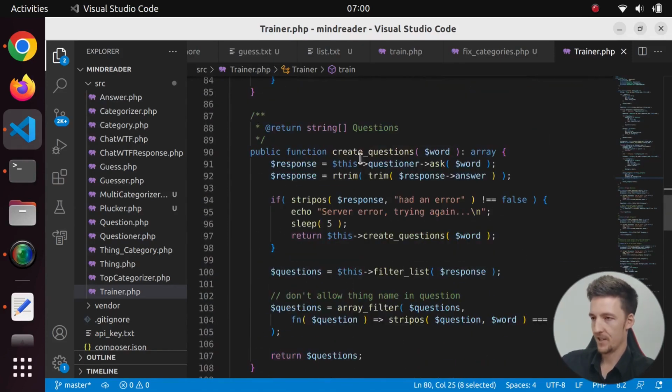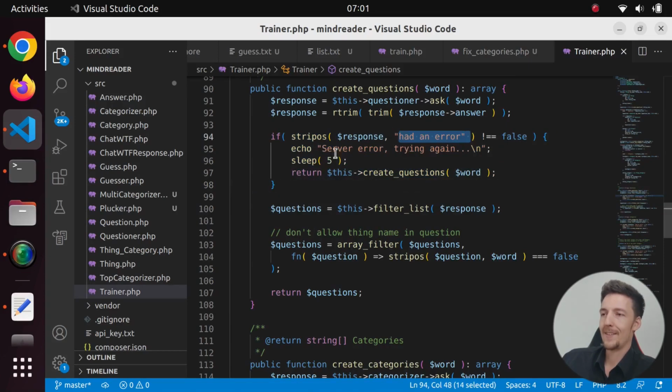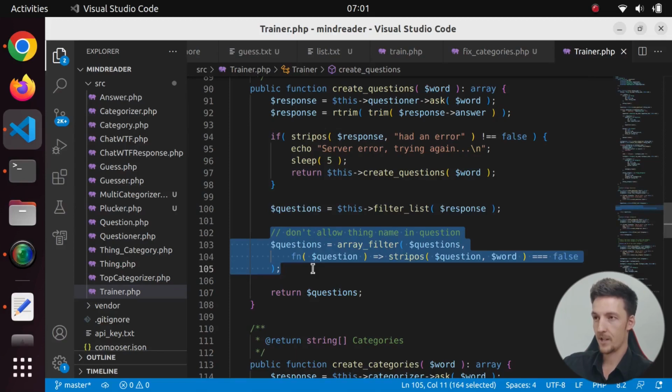And this creates the questions. So it uses the questioner to ask about this word. And it will take the response and trim it. And then I had to add this because the OpenAI API doesn't always work. There were lots of errors. So I just added, if there was an error, then we sleep for 5 seconds and we try it again. So then that solved the issue. And then we filter the response into a list and we remove questions that have the name of the word in the question. Because even though I said in the prompt not to use its name, sometimes it used it, so I added this.